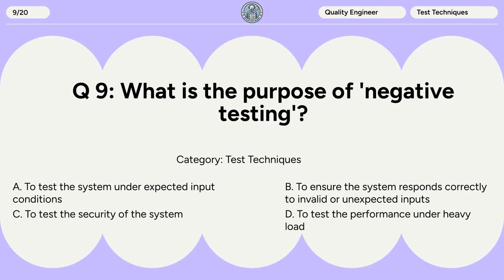Question 9. What is the purpose of negative testing? A. To test the system under expected input conditions. B. To ensure the system responds correctly to invalid or unexpected inputs. C. To test the security of the system. D. To test the performance under heavy load.